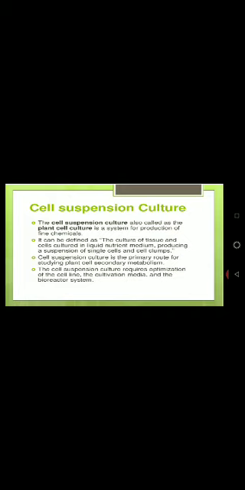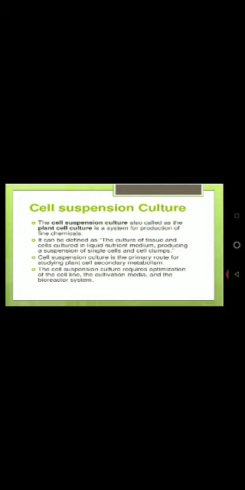Now what is cell suspension culture? The cell suspension culture, also called plant cell culture, is a system for production of fine chemicals. It is the culture of tissues and cells in liquid nutrient medium, producing a suspension of single cells or cell clumps. So the definition is that if we cultivate cells under liquid conditions, it will lead to the formation of single cells and cell clumps in liquid medium. This is known as a cell suspension culture, and its major application is production of various chemicals that we will see in next slides.